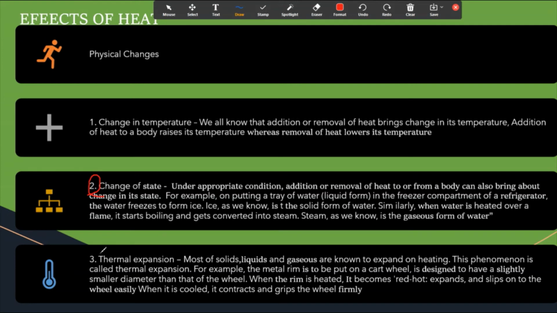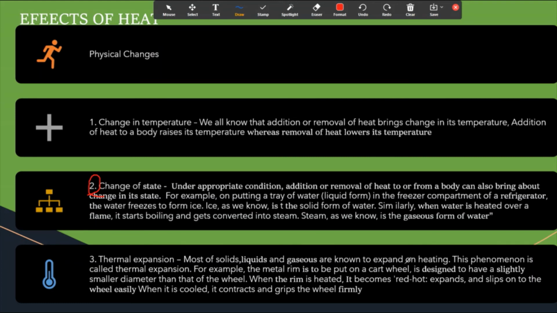Now, thermal expansion. Most solids, liquids and gases are known to expand on heating. Interesting, right? This phenomenon is called thermal expansion. For example, the metal rim which is put on the cart wheel. How is the big rim put onto the cart wheel?